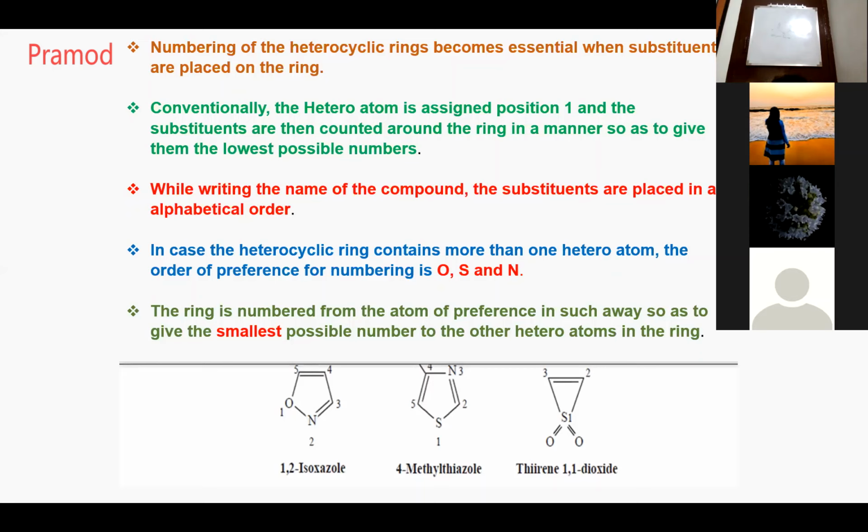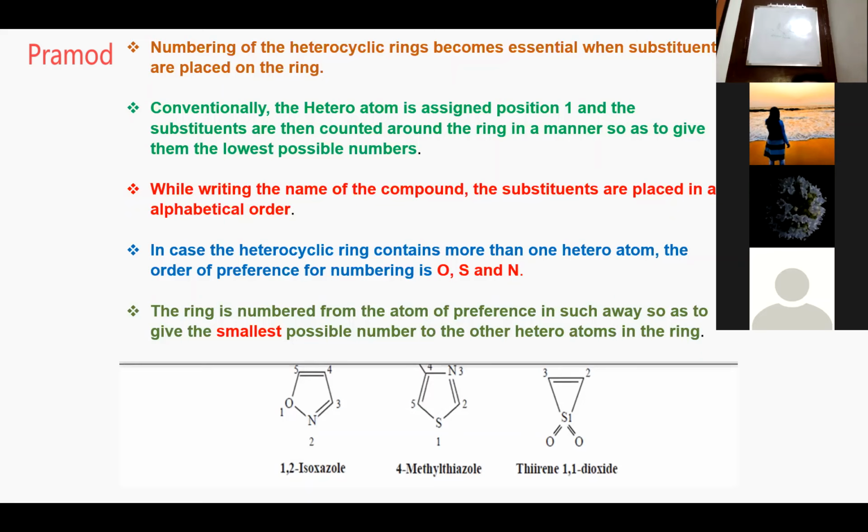If you see in the ring, the methyl is at the 4th position, not at 1, 2, 3. You should not go anti-clockwise over here. You go clockwise because your nitrogen and sulfur should get the least possible number, and then your substituent. Did you get this? Yes or no? Yes, sir.